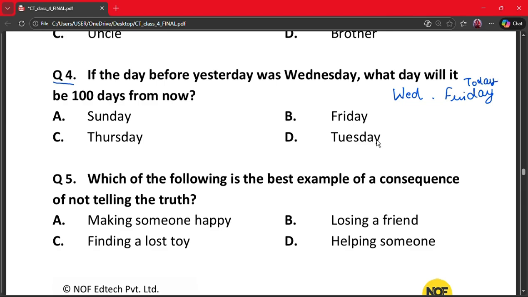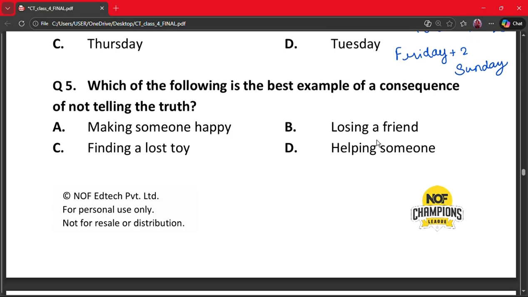Today is Friday. So days repeat after every 7 days. So 100 divided by 7 gives us a remainder of 2. So Friday plus 2 days, that means Saturday and Sunday. So our answer is Sunday, that is option A.